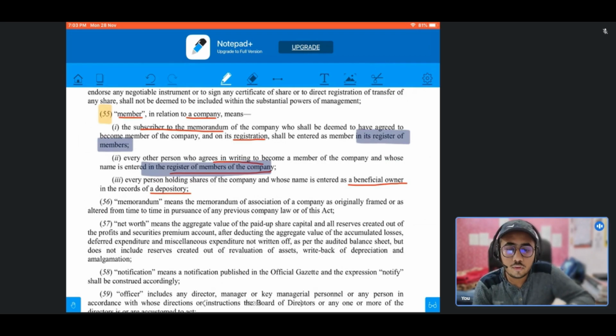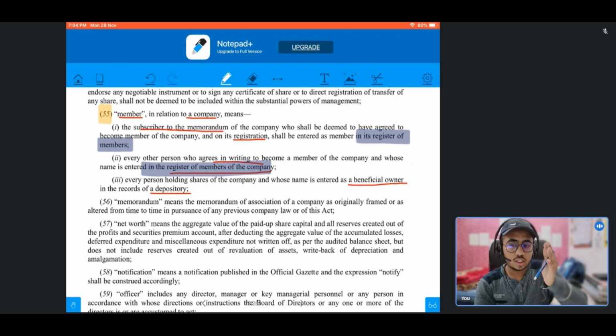The third point we have is of the beneficial owner in the records of a depository. So when we buy shares from the share market, we never interact with the original share market. We always have a depository in between us and the share market. We place our order on the stockbrokers, for example, Zerodha, Upstox, or Groww, and that stockbroker passes on our order to the depository, and such depository buys the shares from the share market on our behalf.